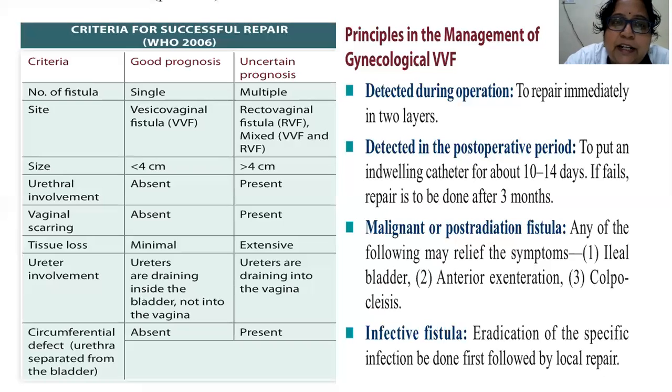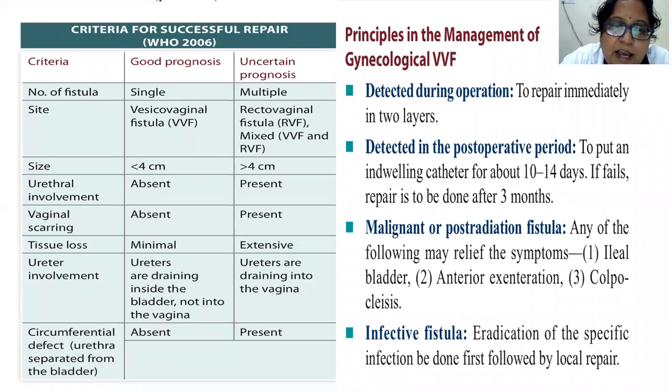So what are the criteria which are used for successful repair? Good prognosis depends on the number of fistulas, whether it is single, and if it's a vesicovaginal fistula, it has good prognosis. Size of the fistula less than 4 centimeters. Any urethral involvement, whether it is there or not. How will you look for urethral involvement? Patency of the urethra is seen by passing a metal catheter through the external urethral meatus into the bladder. And if there is any fistula, it will come out through the opening in the vagina. So that is how you will check for patency of the urethra, whether urethra is involved or not.